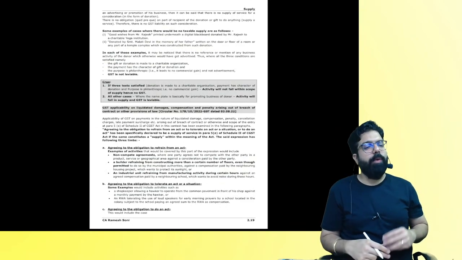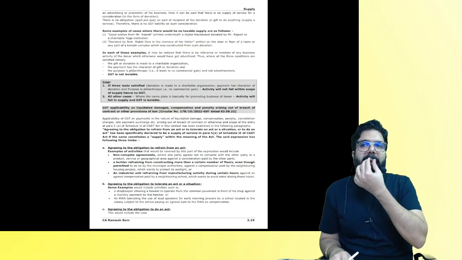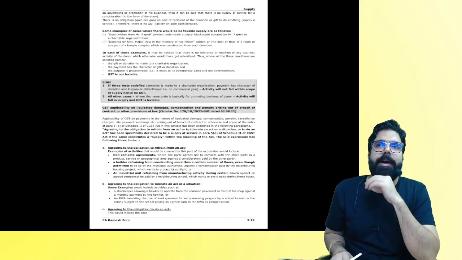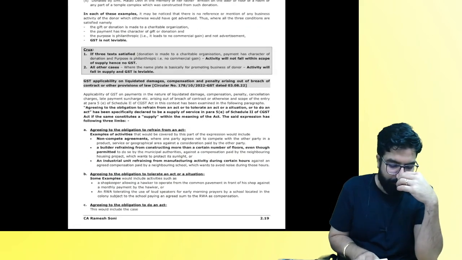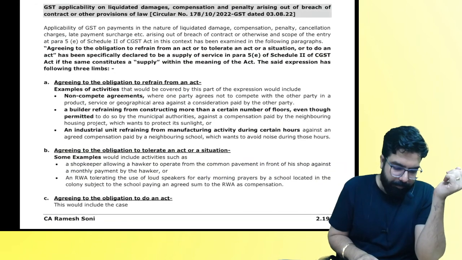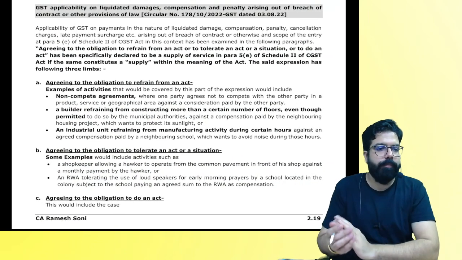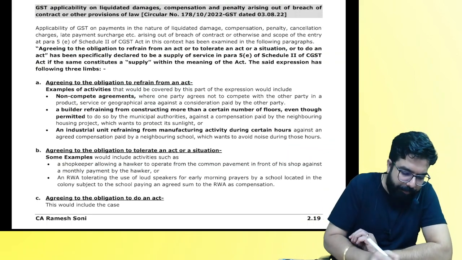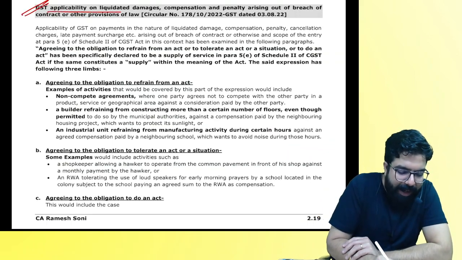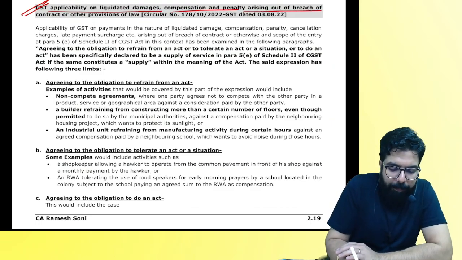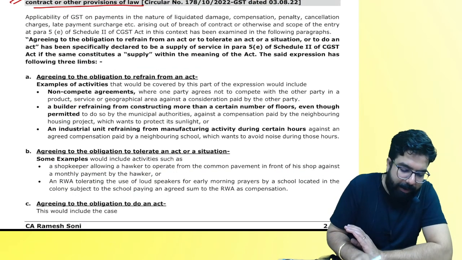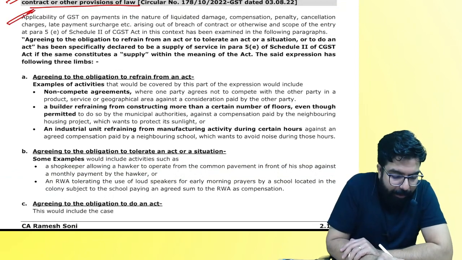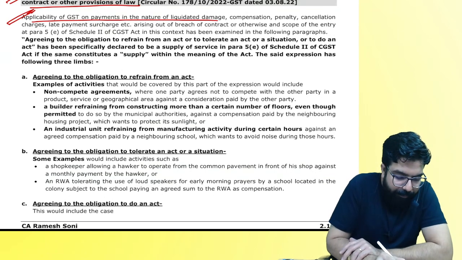Page number 2.19, everyone. Everyone here. GST applicability on liquidated damage, compensation, penalty arising out of breach of contract. People here. Applicability of GST on payment. This one you leave it.